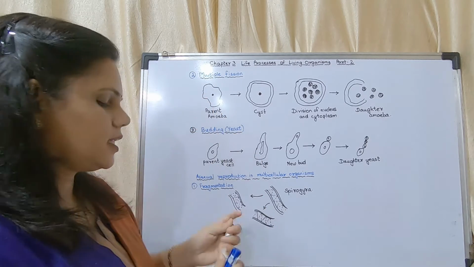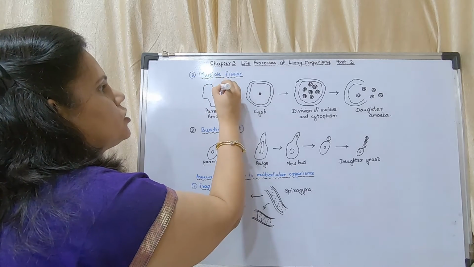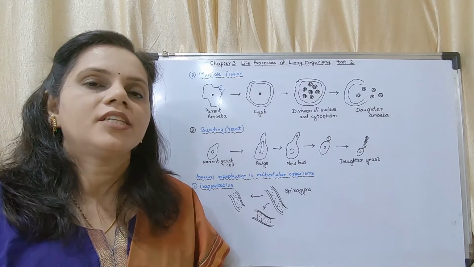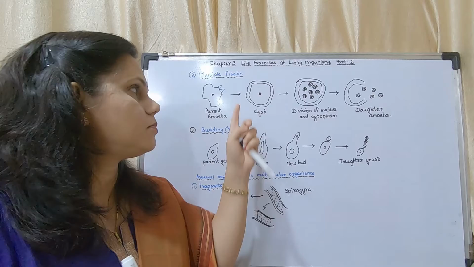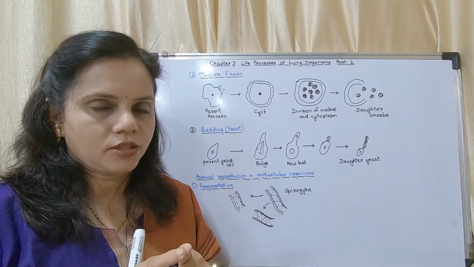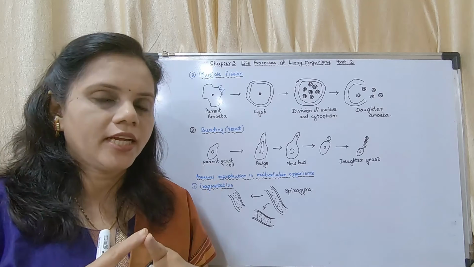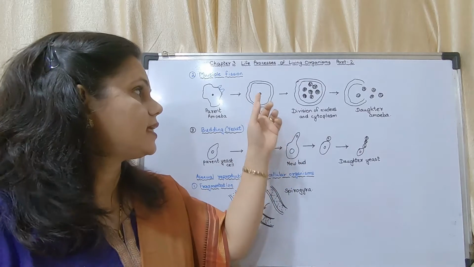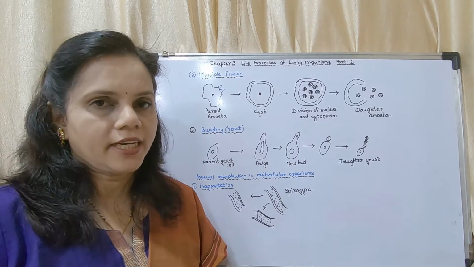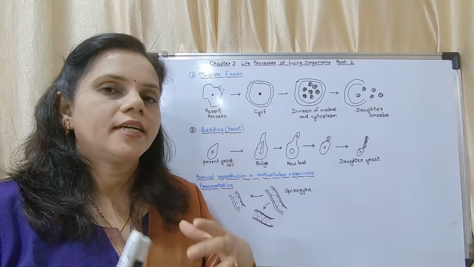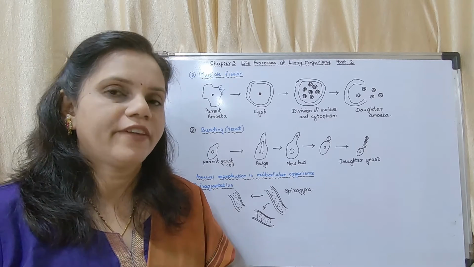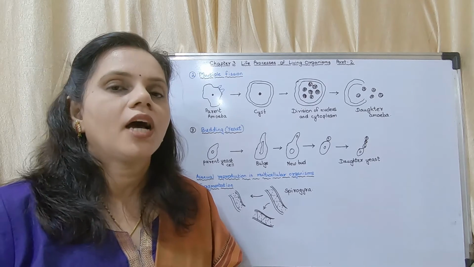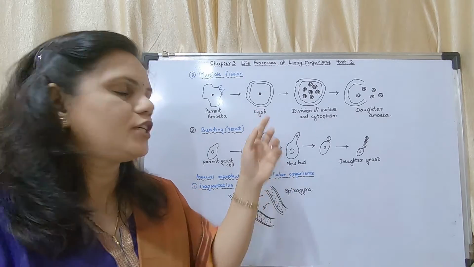The pseudopodia, what is meant by pseudopodia? The false feet. The extensions which the parent amoeba has are said to be pseudopodia. That pseudopodia shrinks, becomes circular, and develops a wall around it. With that wall, it is said to be a cyst. Inside this cyst, there is cytoplasm and the nucleus. It develops a wall to protect itself from the harmful effects of unfavorable conditions. So during unfavorable conditions, amoeba shrinks its pseudopodia and gets converted into a cyst.